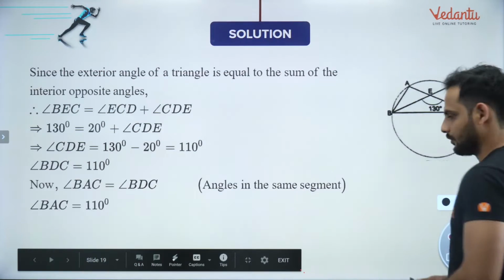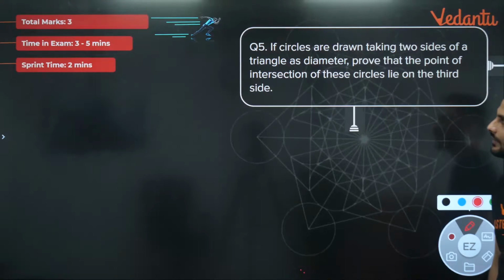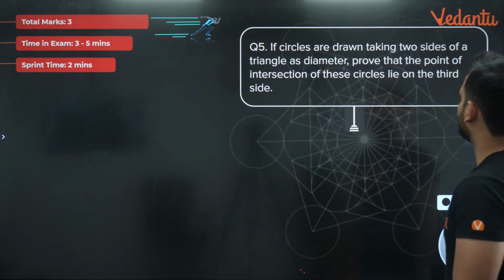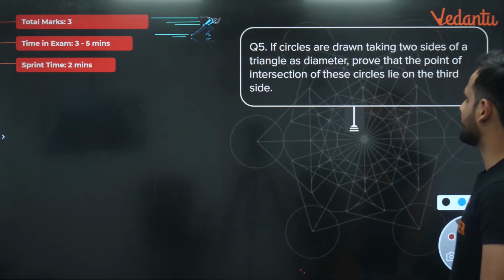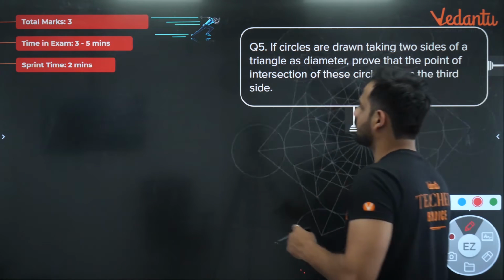The next question, so this is the solution, one more time I have shown you here. Let's move to the next part. The next part we have is this. If circles are drawn taking two sides of a triangle as diameter, prove that the point of intersection of these circles lies on the third side.